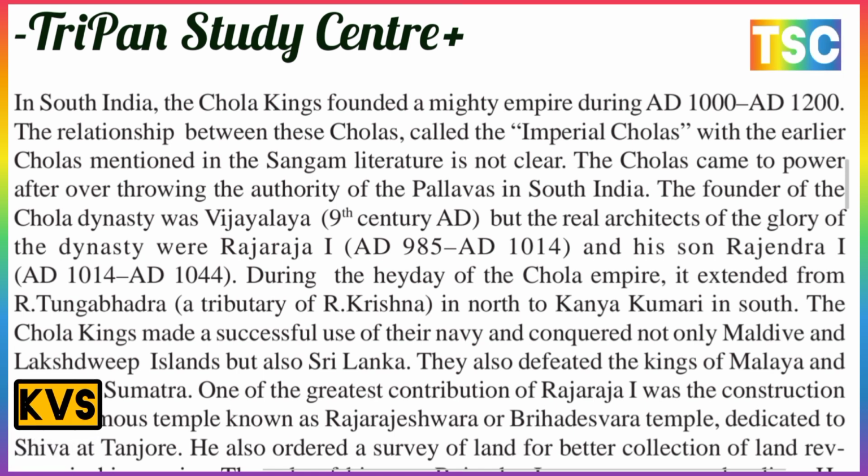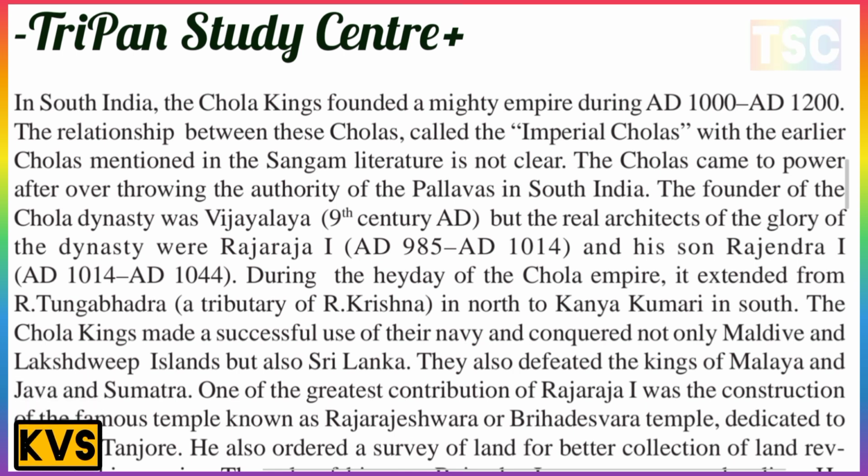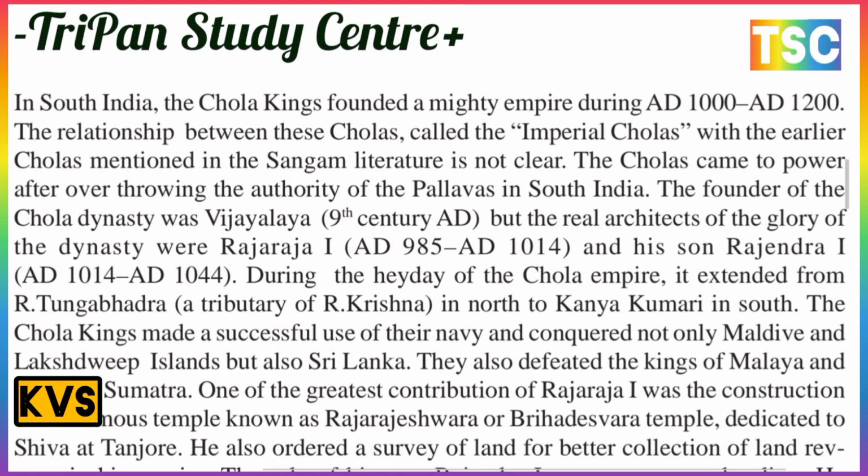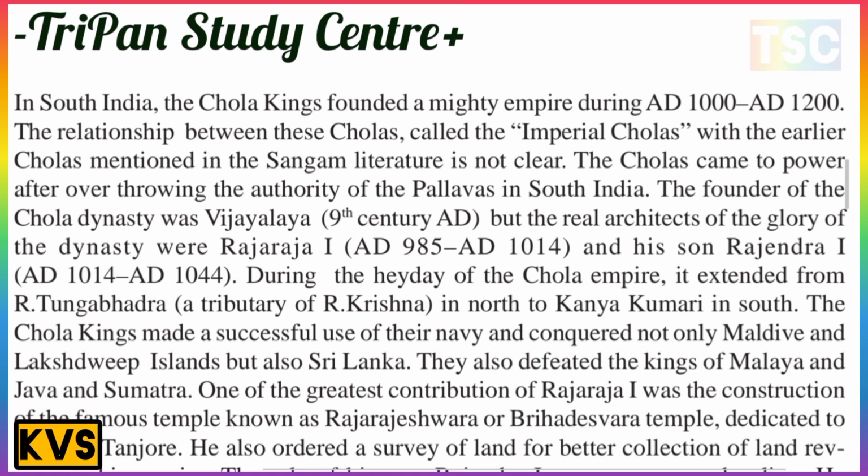And his son Rajendra I, AD 1014 to 1044. During this heyday, the Chola Empire extended from the River Tungabhadra and its tributary the River Krishna in the north to Kanyakumari in the south. The Chola kings made successful use of their navy and conquered not only the Maldives and the Lakshadweep islands, but also Sri Lanka. They also defeated the kings of Malaya, Java and Sumatra.